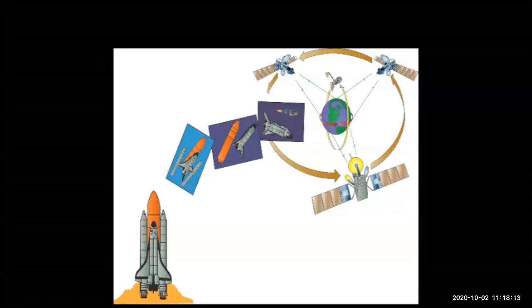Capital M is the mass of the planet. For Earth, the mass is 6 into 10 raised to 24 kilogram. And capital R is the radius of the planet. The radius of our planet Earth is 6.4 into 10 raised to 6 meters. So these values and names you should remember.